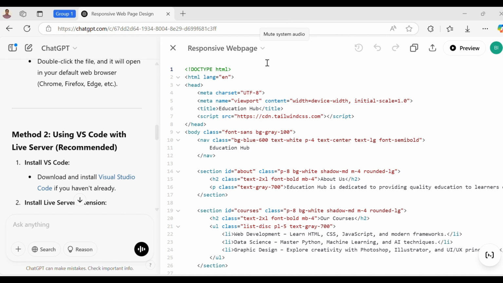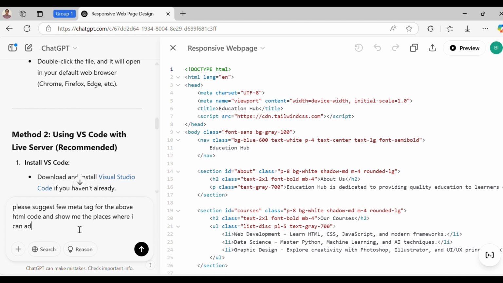So I will ask ChatGPT to suggest some meta tags, and also where to add them in the HTML. Please suggest a few meta tags for the above HTML code and show me the places where I can add them.